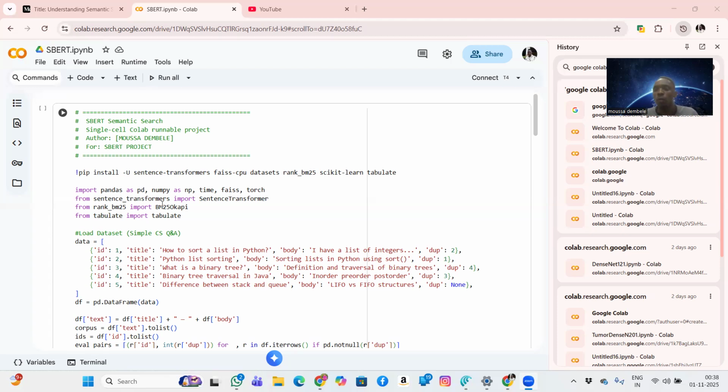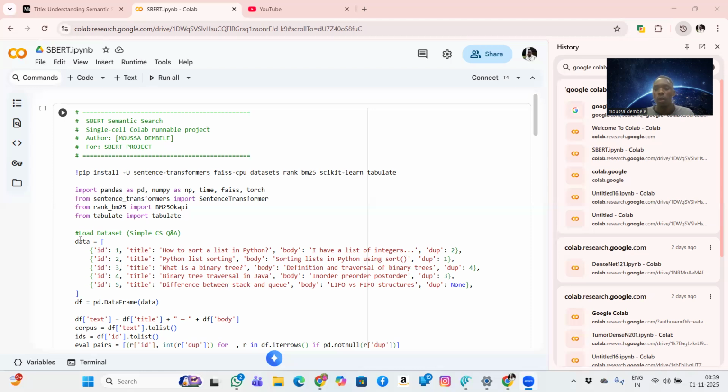So what is the full form of it? It is Sentence Bidirectional Encoder Representations from Transformers. SBERT is a modification of BERT, a deep learning model developed by Google for understanding the meaning of text. While BERT can understand language context, it is computationally expensive to compare large numbers of sentences.